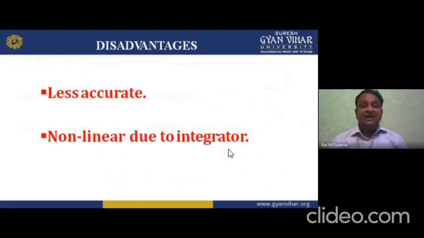If I am using an integrator, my dear student, it is non-linear between the input and output. So it is non-linear due to the integrator, and the accuracy we are getting is less. We have less accuracy, and non-linearity due to the integrator. Okay, so I hope you understand.